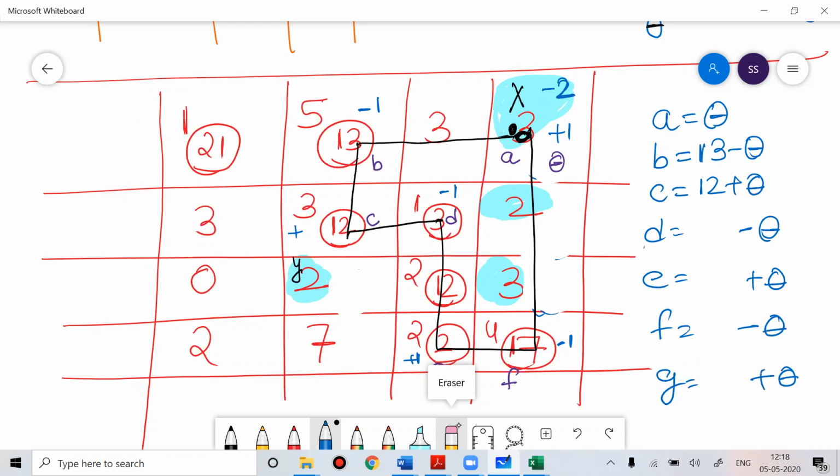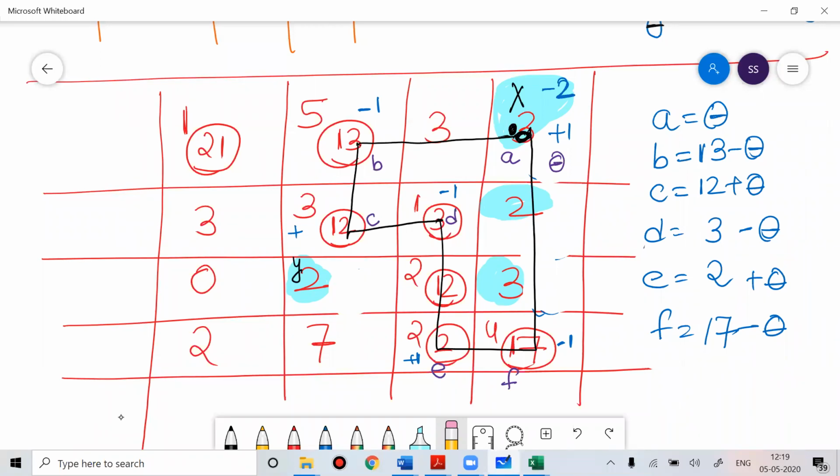Now D: the allocation on D is 3, so 3 minus theta. E: the allocation on E is 2, so 2 plus theta. F: the allocation on F is 17, so write 17 minus theta. And there's nothing called G.